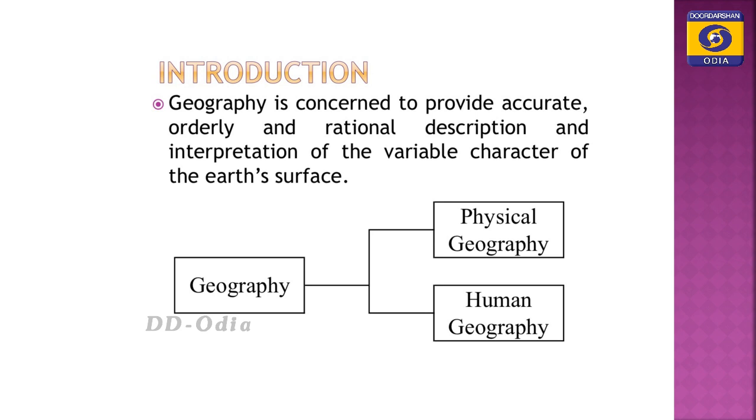So, as we know, geography is concerned to provide accurate, orderly and rational description and interpretation of the variable characteristics of Earth's surface. What is accurate?